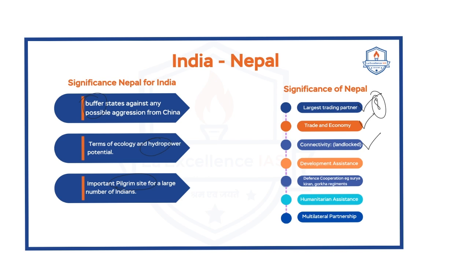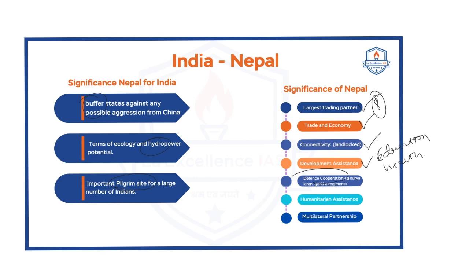Next, developmental assistance. Nepal is one of the countries that gets the majority of its assistance from India, especially in sectors like education, healthcare, and infrastructure, like dams, reservoirs, etc.